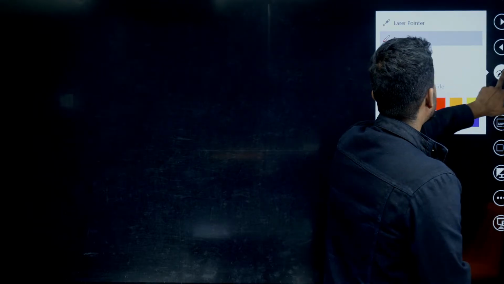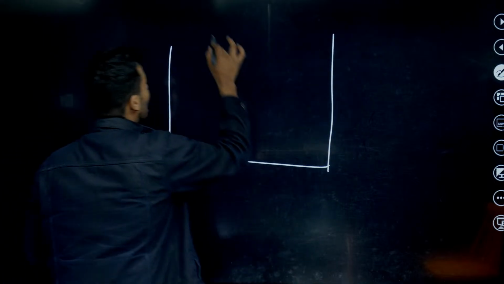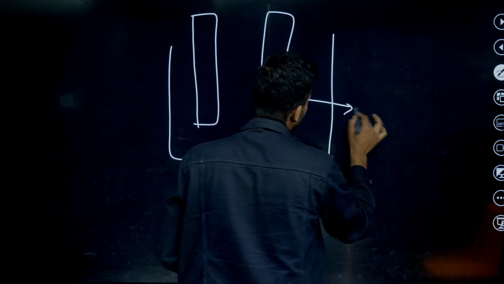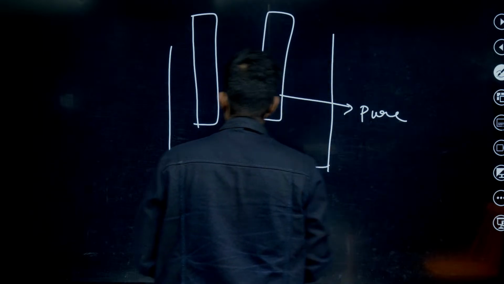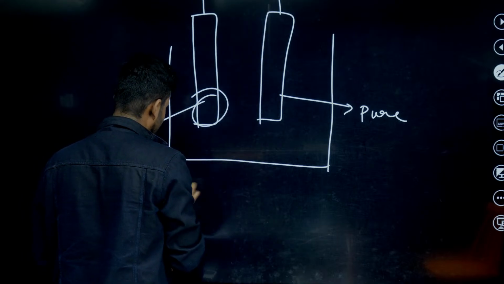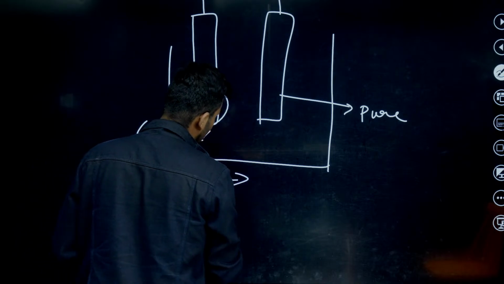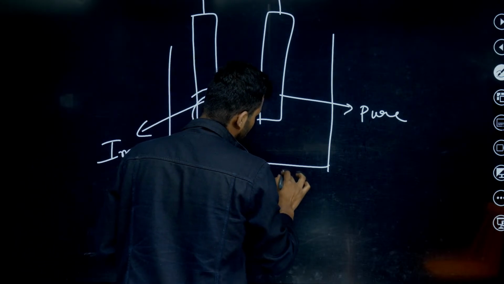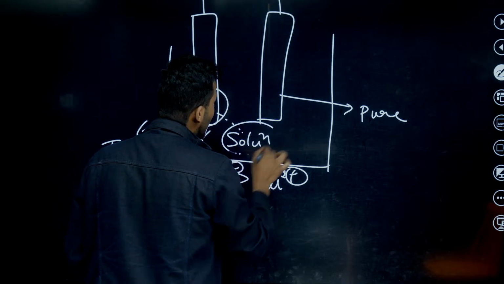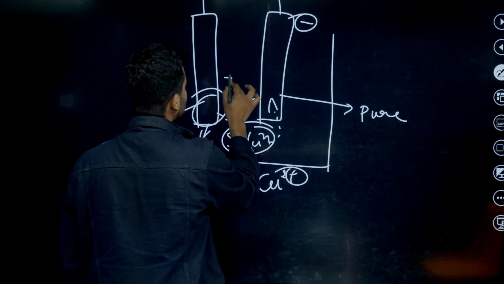Okay, electrolytic refining. Students, look here. Take the same copper. You need to draw the diagram with anode and cathode. At the cathode, pure metal is there. At the anode, impure metal is there. Whenever we pass electricity, the impure copper, Cu, is oxidized. At the anode, oxidation takes place. It releases 2 electrons to form Cu2+. Then this Cu2+ comes into solution and moves towards the cathode. Why? Because the cathode is negative and Cu2+ is positive, and positive charge always moves to negative.